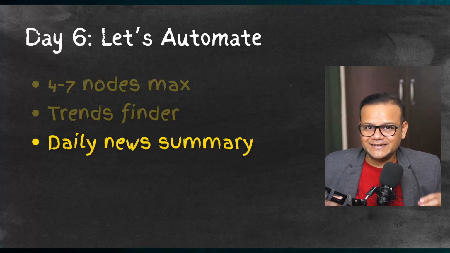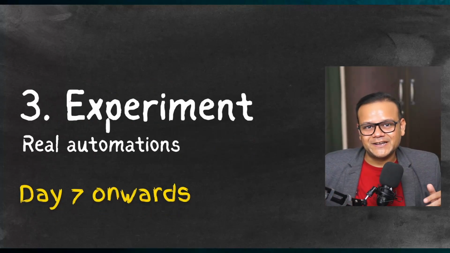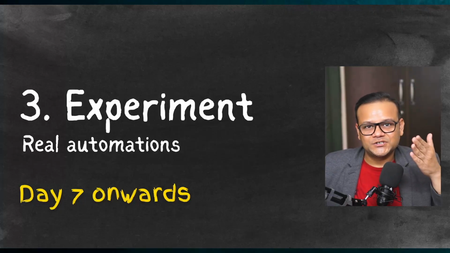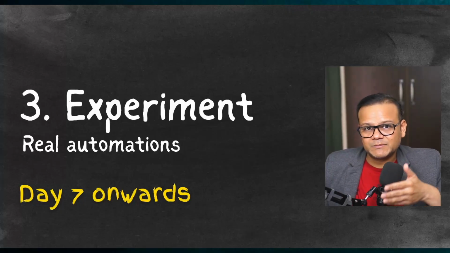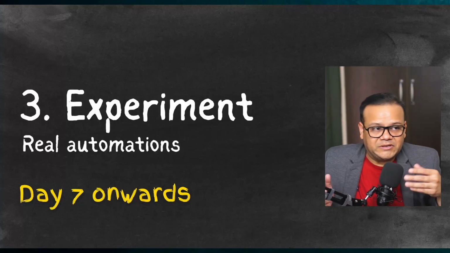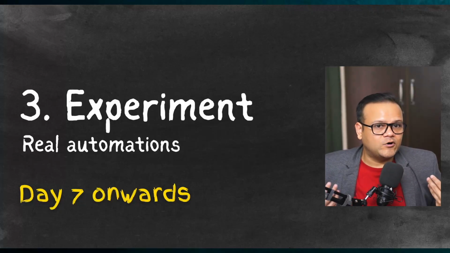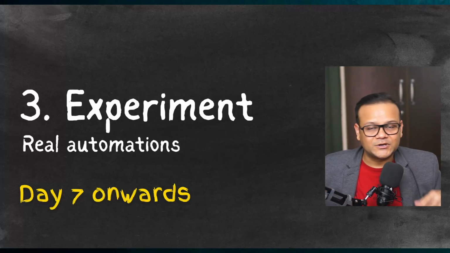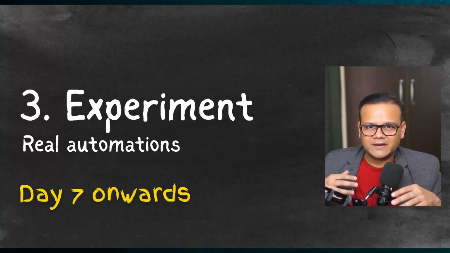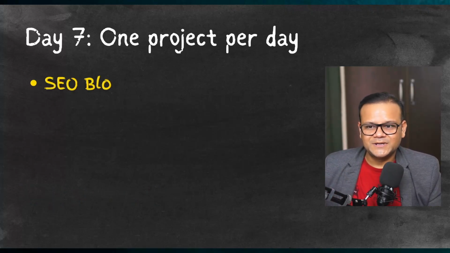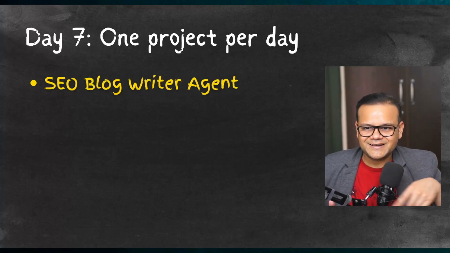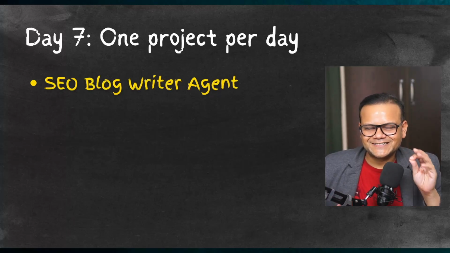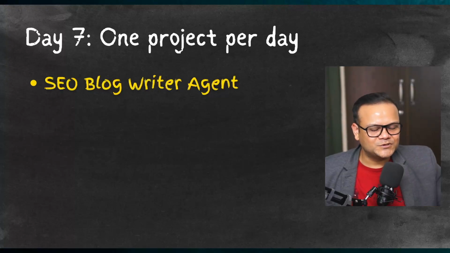And once you start feeling really good, we are going to move on to the next section, where we start experimenting with some real automations, which is your day 7 onwards. After that, it's mostly about one experiment per day. So you don't have to stop at 10. For me, it's almost 365 days. So you can say it's a 10-day tutorial or a lifelong tutorial, because you need to implement self-learning here now. And to give you some projects and to inspire you, don't get too scared, because I have created some workflows around some of these, so you'll get some reference points if you check out those videos.